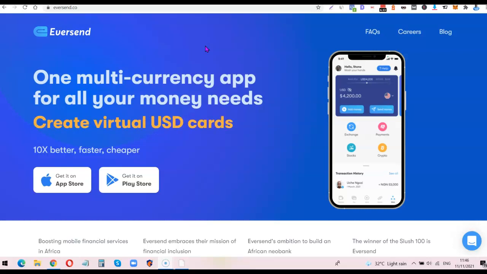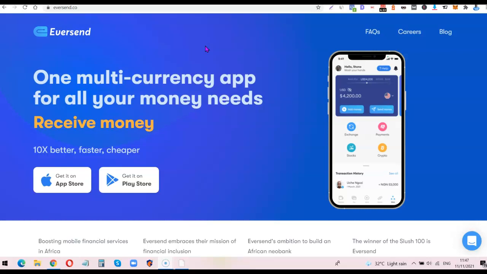What you want to do with Eversend is create an account with them. Once you've created your account, you want to add your Naira account on the platform. Once you add your Naira account, you want to top up the platform. Once you top up the platform, they are going to charge you low. Take for example, you want to top up $100, they can charge you for that $100 around 47 to 48,000 naira. Once you want to withdraw the money back to your Naira account, they are going to exchange it for you at the dollar black market exchange price.